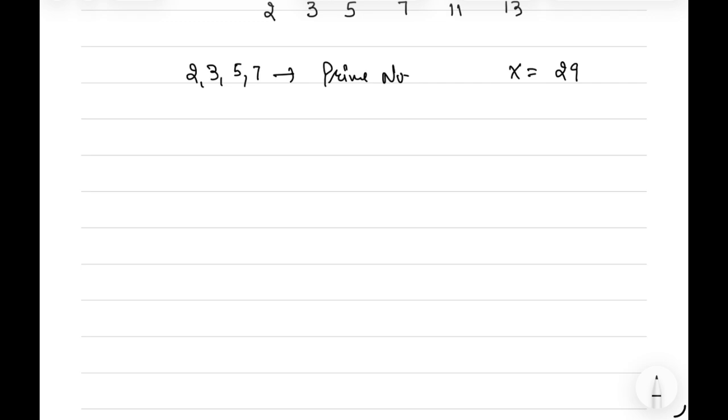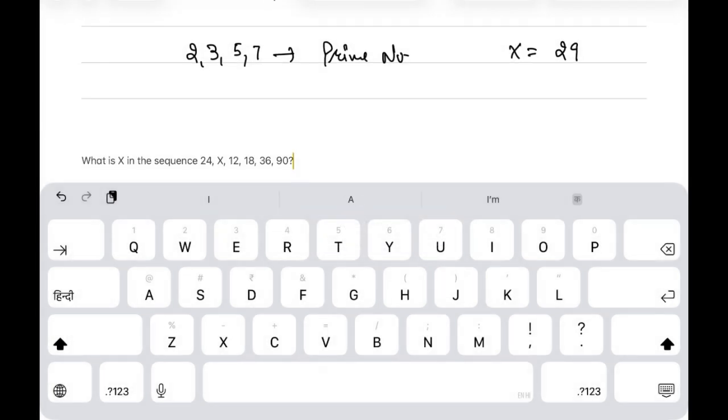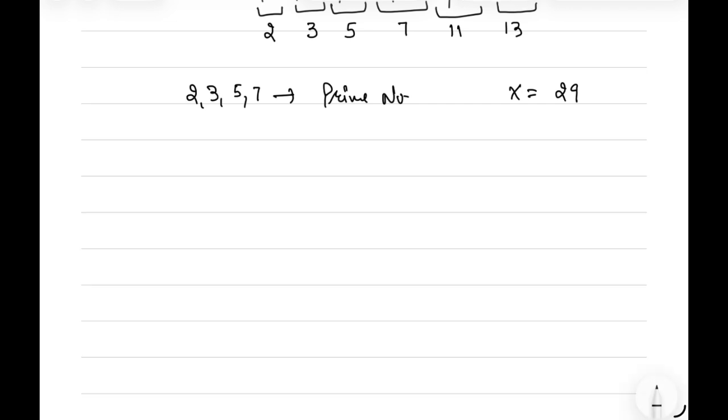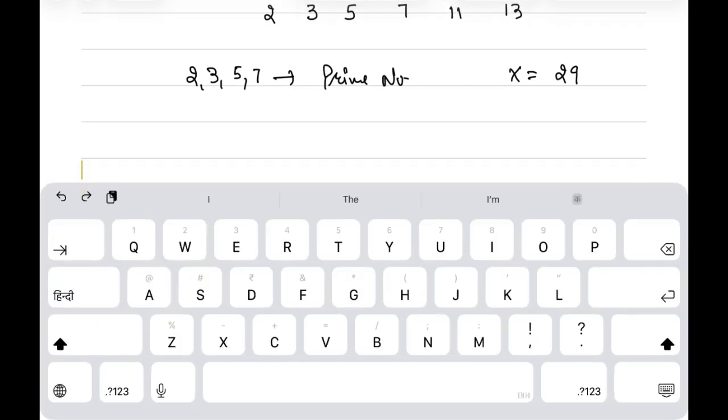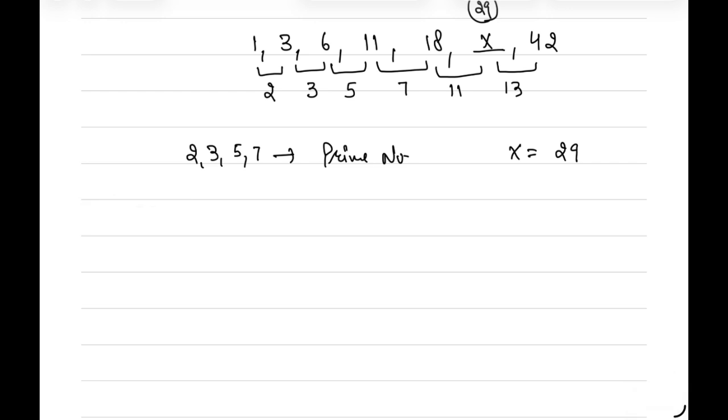And in 2025 we have one more question based on a sequence. What is the x in the sequence? The sequence is 24, x, 12, 18, 36 and 94.